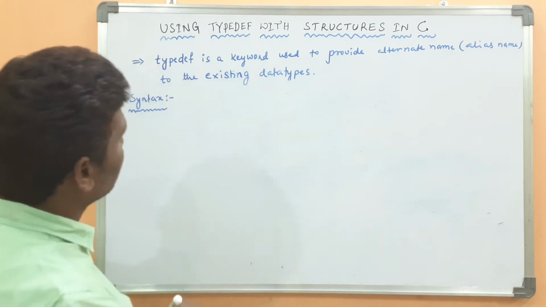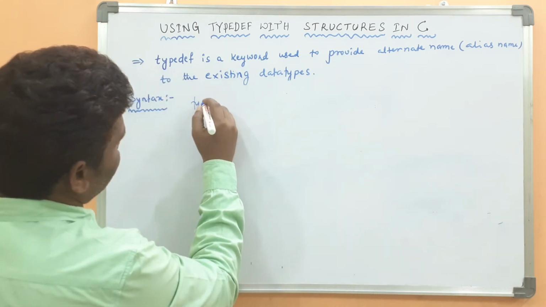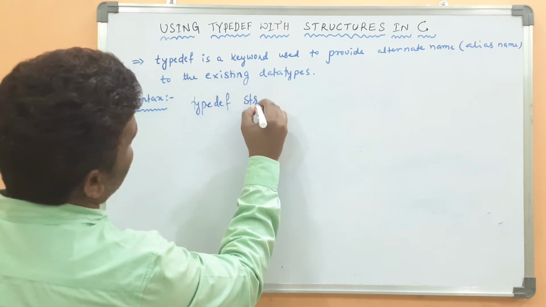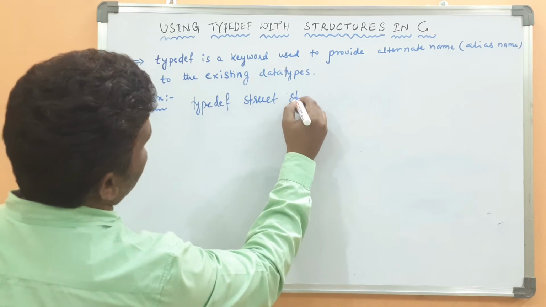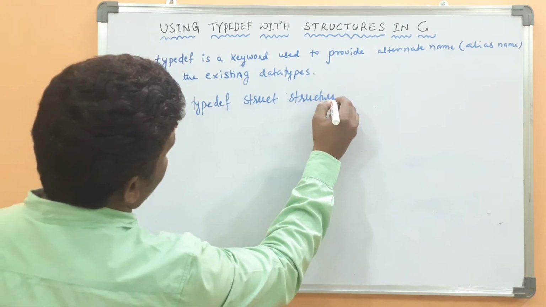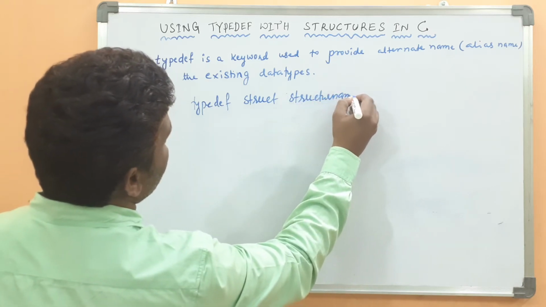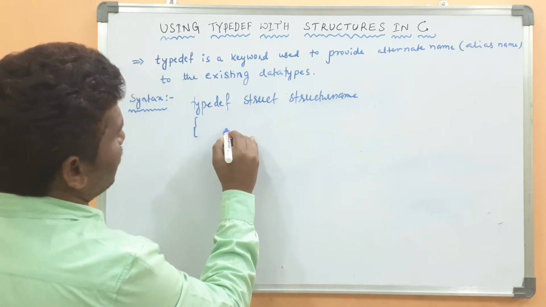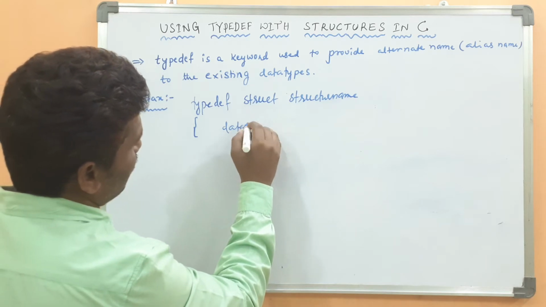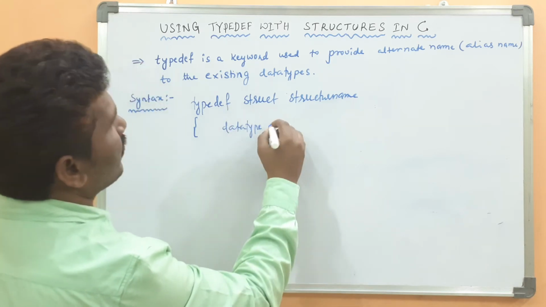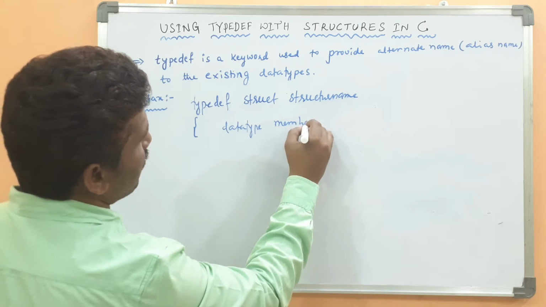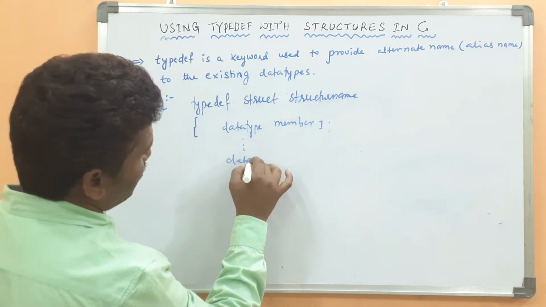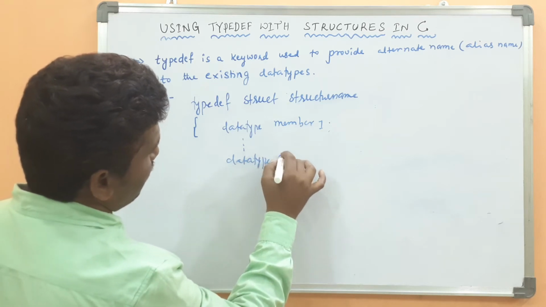First, the syntax: typedef struct, structure name, then here data type member 1, then up to data type member n.